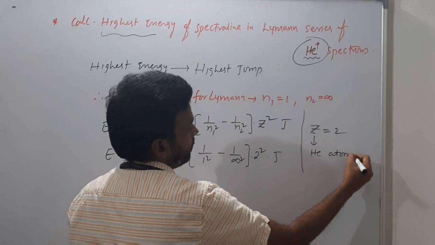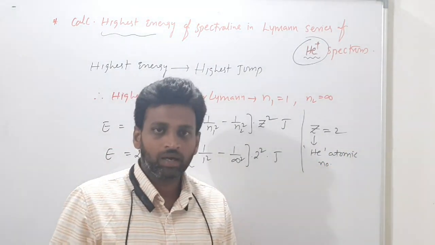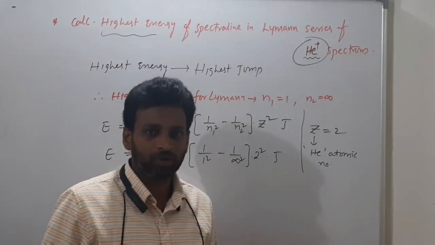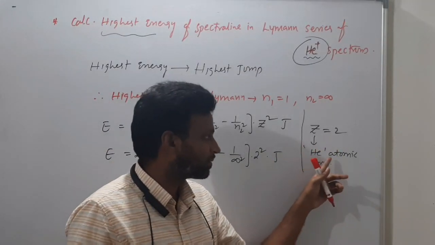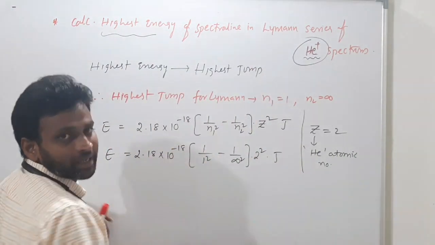Helium atomic number. For everyone, I am writing like this, but few people may think what is Z. That's why I am clearly writing: helium atomic number is that. Because this is the helium spectrum.